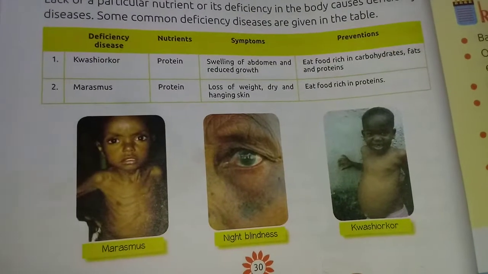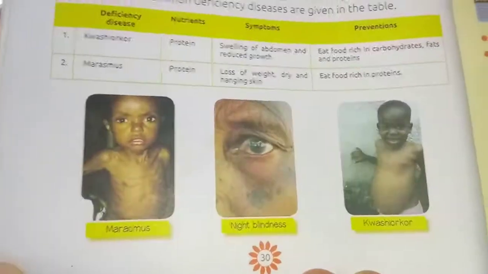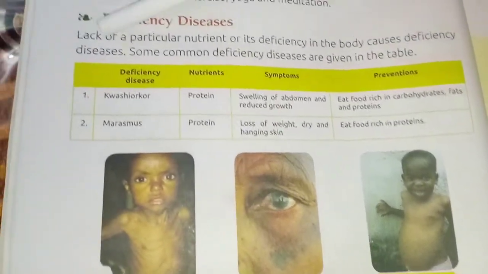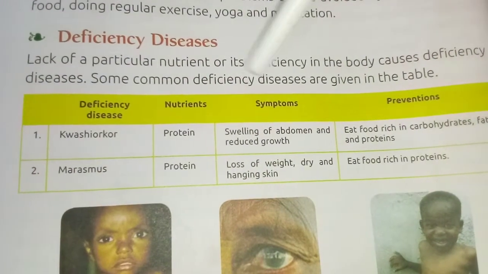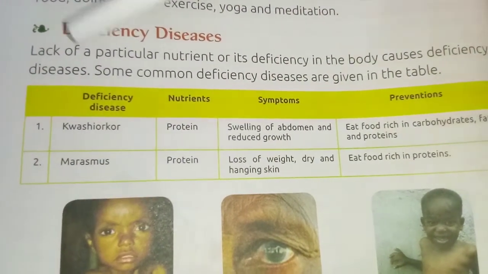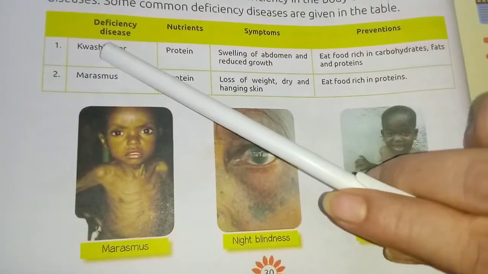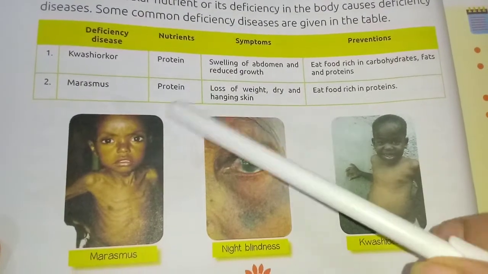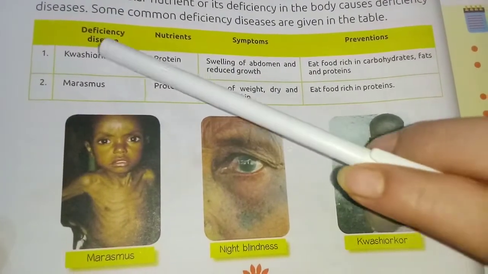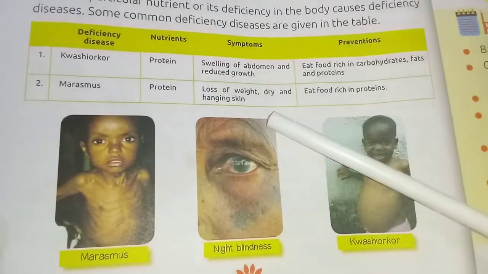Now I am showing you a chart and telling you about these diseases. Okay, please have a look at the chart. So, deficiency diseases are diseases caused by the lack of particular nutrients in the body. Some common deficiency diseases are, look at this chart here. Here it shows deficiency diseases, name of the diseases, the lack of the nutrients which cause these deficiency diseases, and the symptoms and preventions.